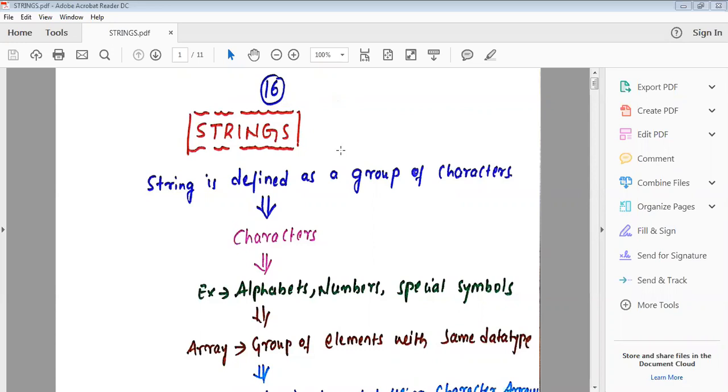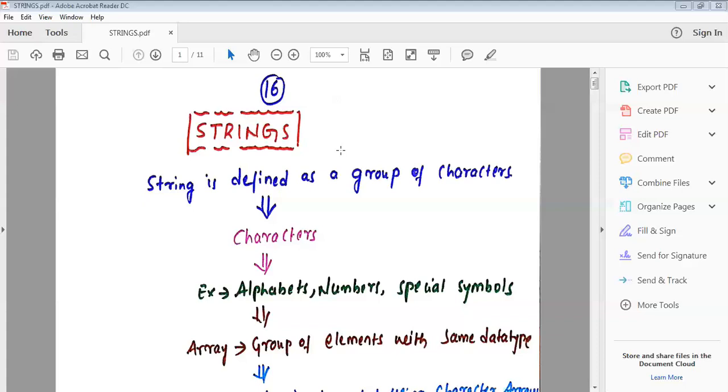M is one character. O is another character. U is another character. N is another character. E is another character. S is another character, H is another character, A is another character. These characters belong to the alphabets.